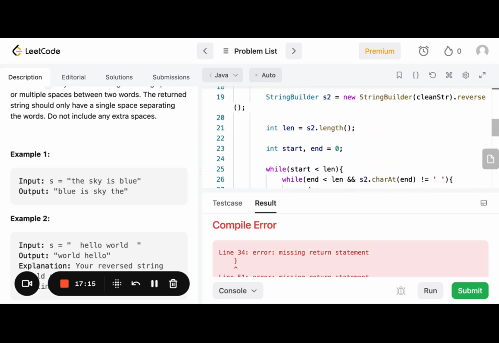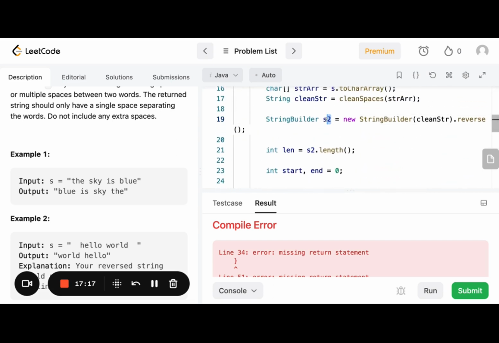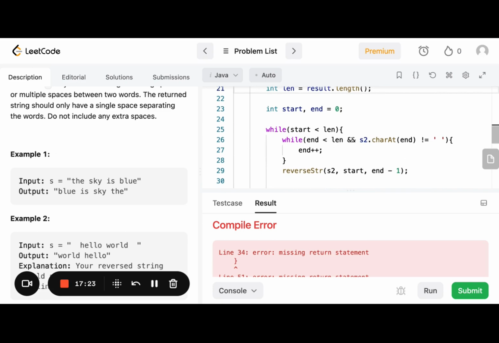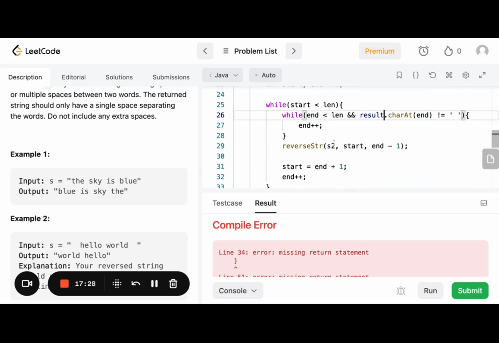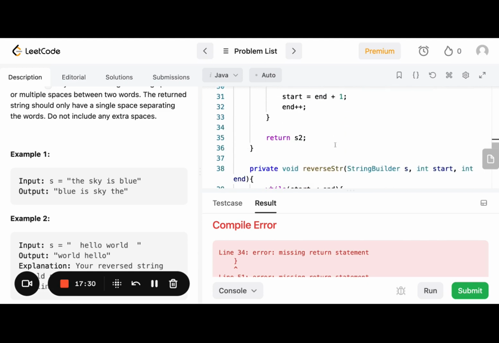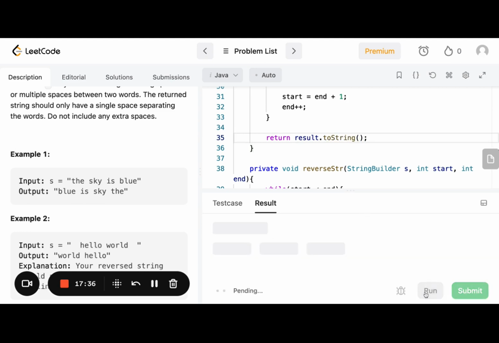So let me actually give this a descriptive name, that is result, because now that I'm returning it, I can see that I'm also confused. Results. Okay, so let's return result dot toString. And that should give us a string representation.